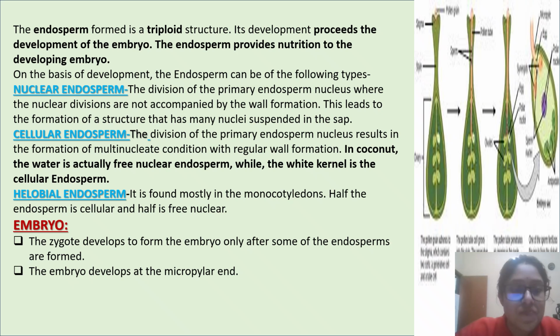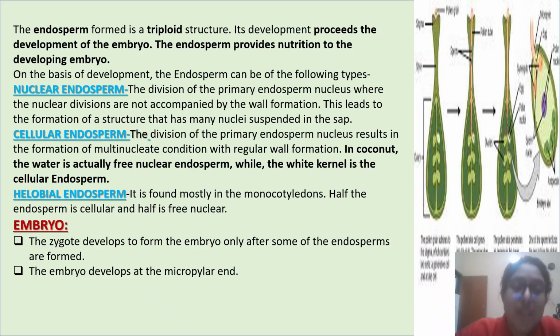Next, cellular endosperm. The division of the primary endosperm nucleus results in the formation of a multinucleate condition with regular wall formation. In coconut, the water is actually free nuclear endosperm, while the white kernel is the cellular endosperm. Next, helobial endosperm. It is found mostly in monocotyledons. Half the endosperm is cellular and half is free nuclear.